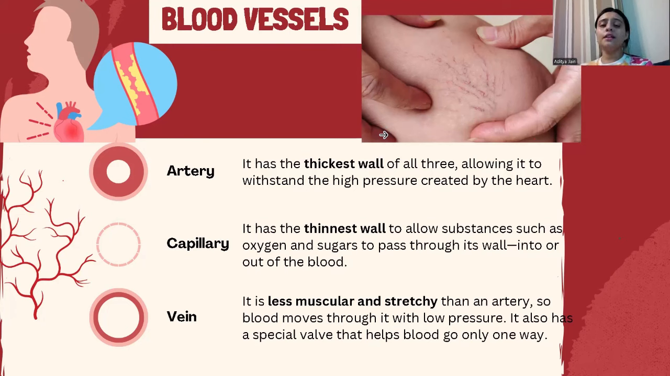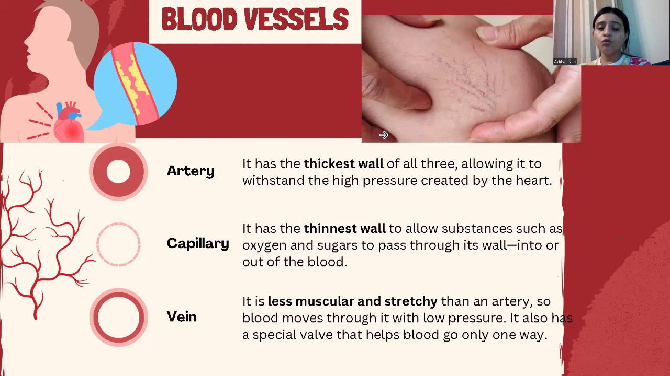Capillaries, I have told you, are the blood vessels which are connected with the arteries and veins, and they allow substances such as oxygen and sugars to pass through their wall into and out of the blood. And blood has cells, right? So it ensures that cells receive the optimum amount of nutrition.